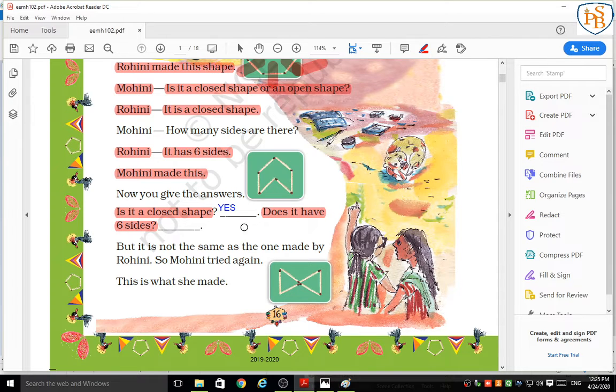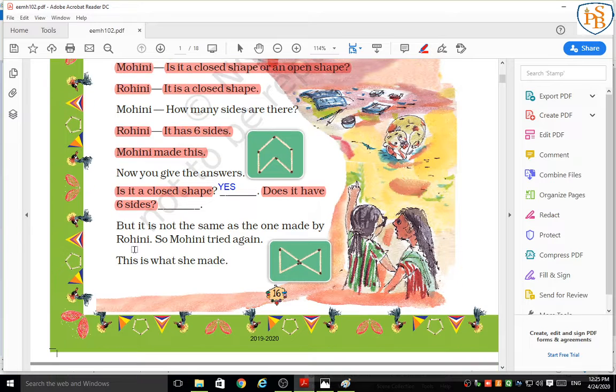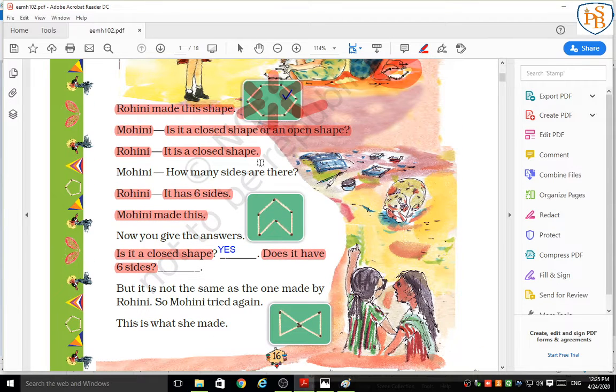6 sides? How many sides are there, students? Just count. Does it have 6 sides? Yes. Same answer. It has 6 sides. Okay. But it is not the same as the one made by Rohini. Can you see, students? Is it the same shape that Rohini made?